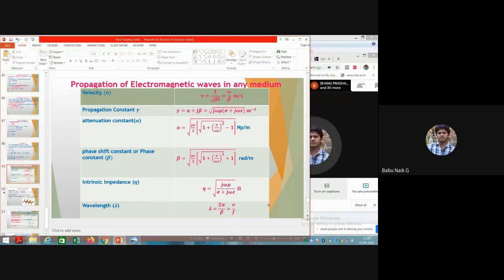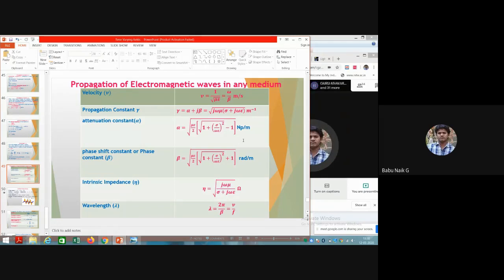So this one is very, very important. You have to remember this tabular column completely. Okay, and then we can solve the problem once the electromagnetic wave reaches any medium. We have the conditions of those mediums, like what the conductivity, the permittivity, and the permeability are.